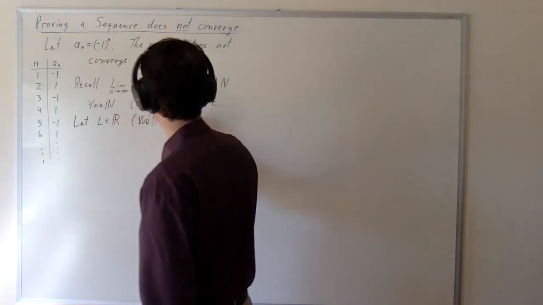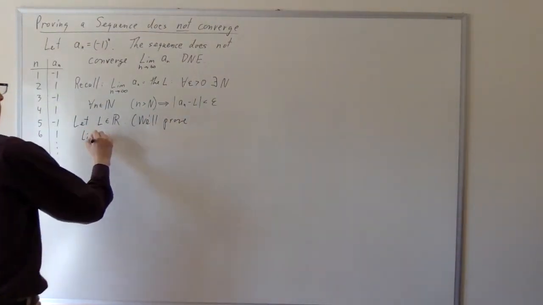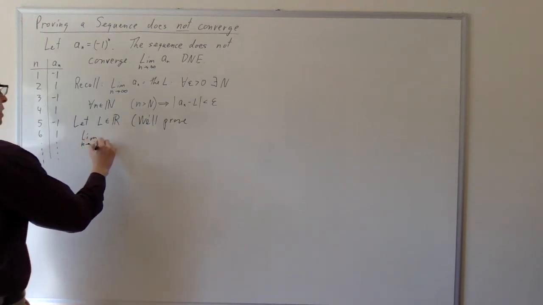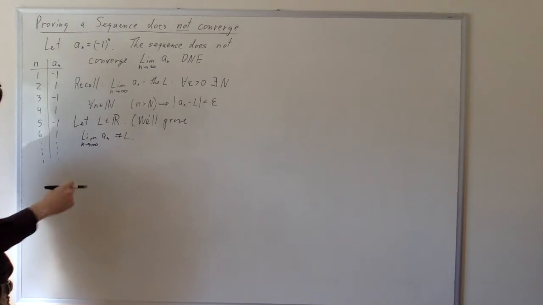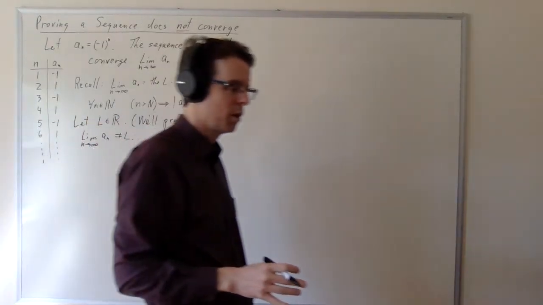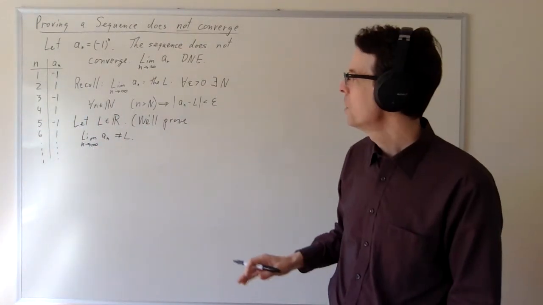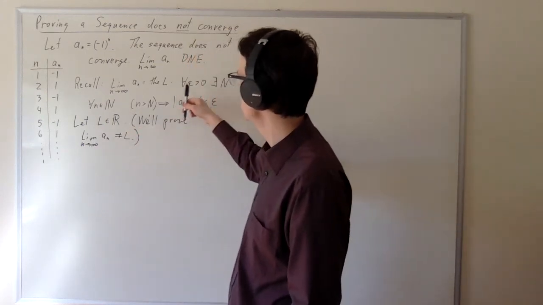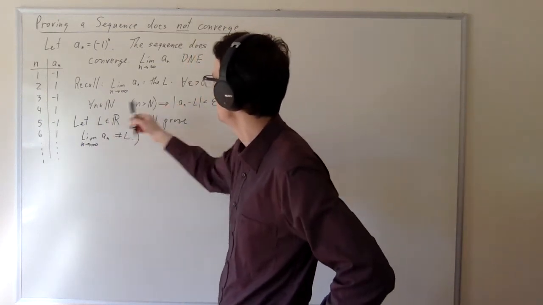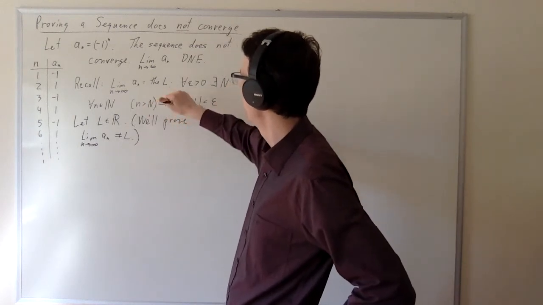We'll prove that the limit as n goes to infinity of a_n is not L. Since L is generic here, we'll have effectively proven that it doesn't converge to anything. So that's the plan. Now, what do we know about this L, or rather, what are we trying to prove about this L?